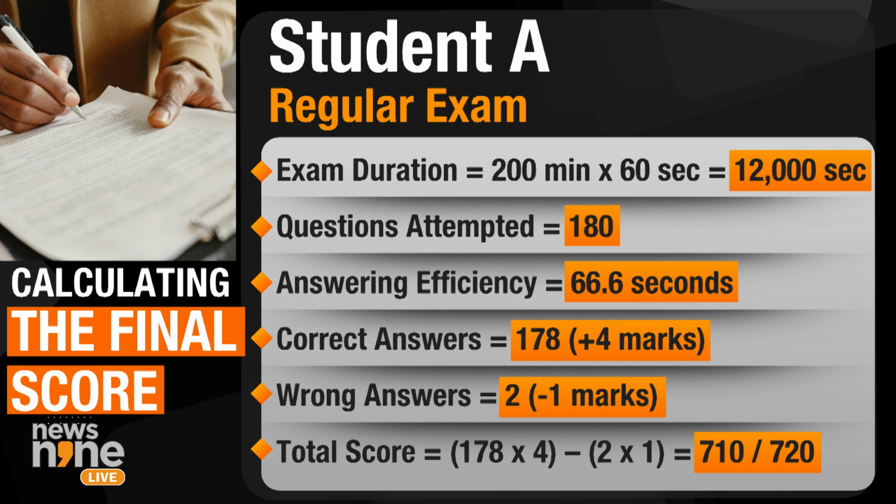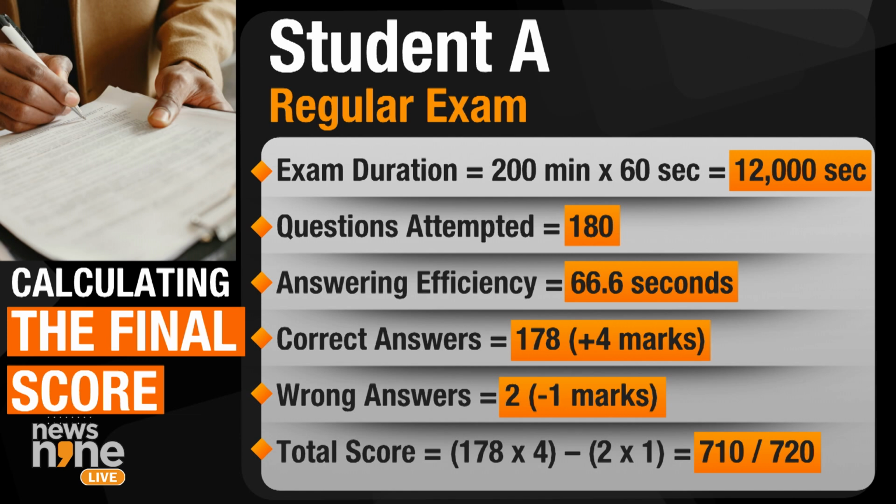For the sake of assumption, student A has attempted all 180 questions. This means on an average, the student is spending about 66 seconds, or just a little over a minute, to answer each question. For the sake of hypothesis, we've taken that he or she has got only 2 answers wrong. What is the total score for this student? It is 178 into 4 marks per correct answer, minus 2 into 1 mark for every wrong answer. Simple, 710 out of 720. Fabulous score. Right, let's move on to student B.